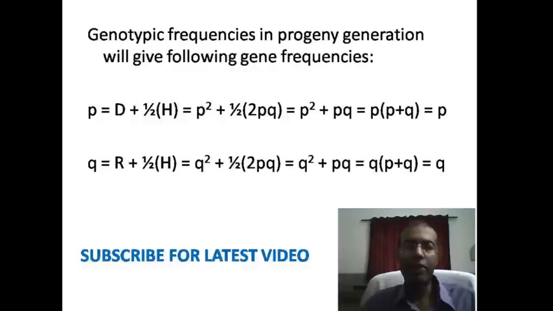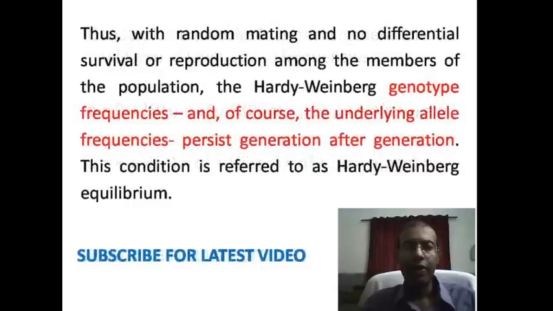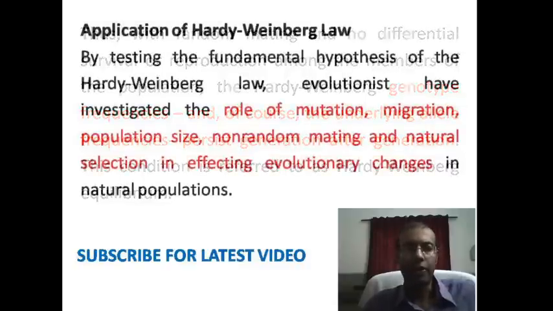Similarly, we can calculate the frequency of the recessive allele in the progeny generation. The formula is similar. The formula is R plus half H. Here R is the frequency of homozygous recessive type of genotypes, and similarly we will get the frequency of the recessive allele will be Q only. So here the genotype frequency and allelic frequency remain the same in the parent generation and the progeny generation.